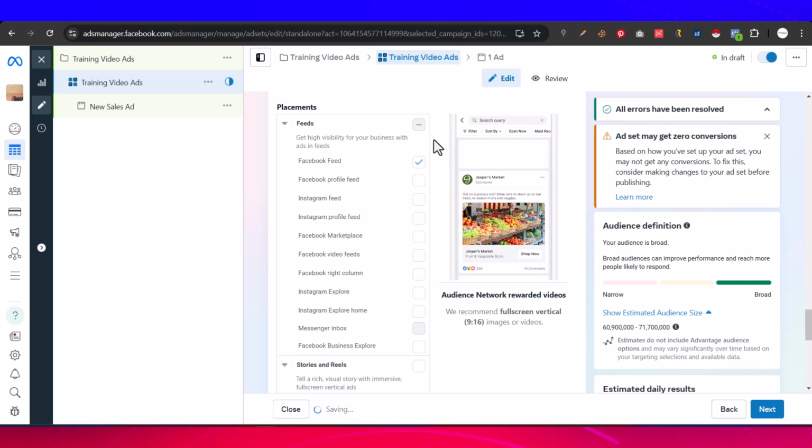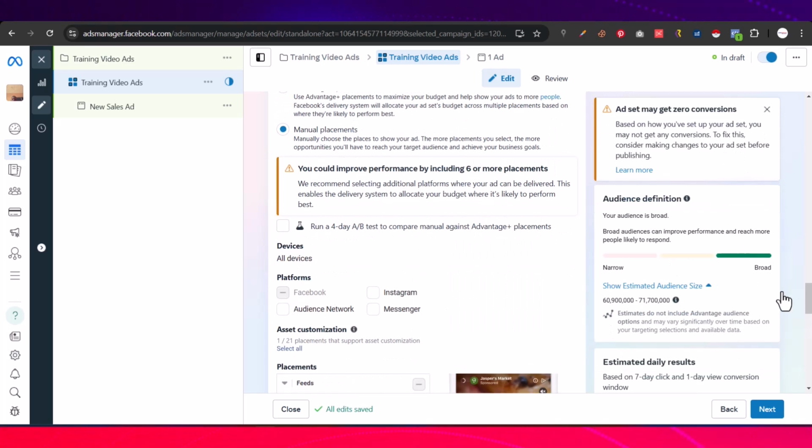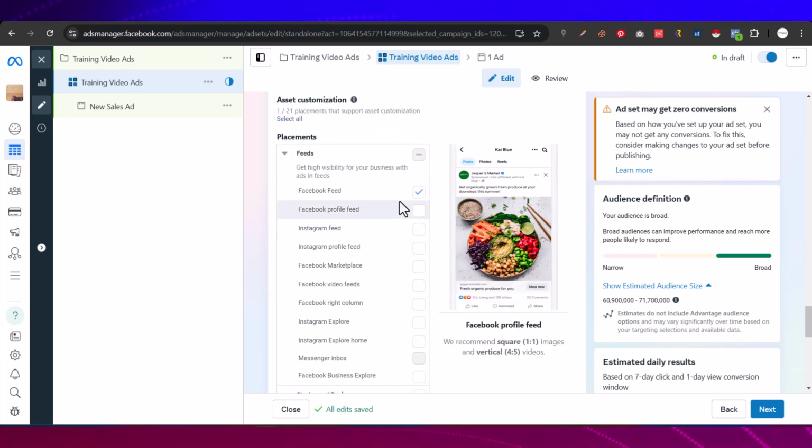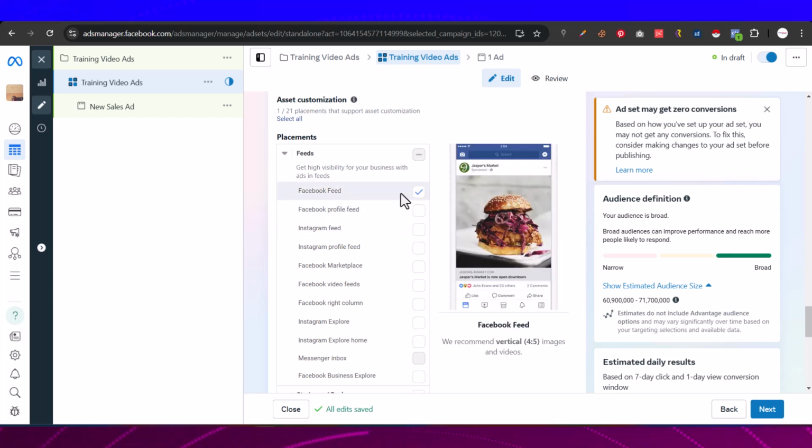Another reason why you don't want to use all of these things is the kind of creative. Now I'll show you what creative is. You see this kind of image now, that's what we call creative. It can be video, it can be audio. The creatives that work, you see now this one is saying we recommend 9:16 image or video, because we are using Facebook feed, right? You see it now.